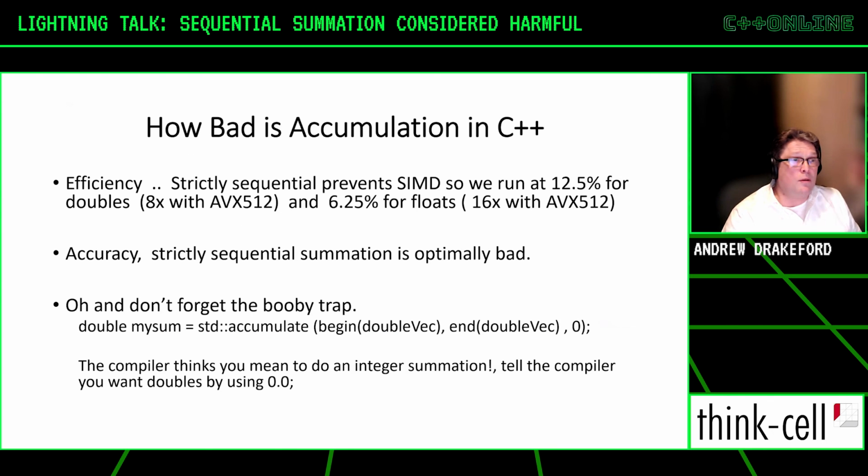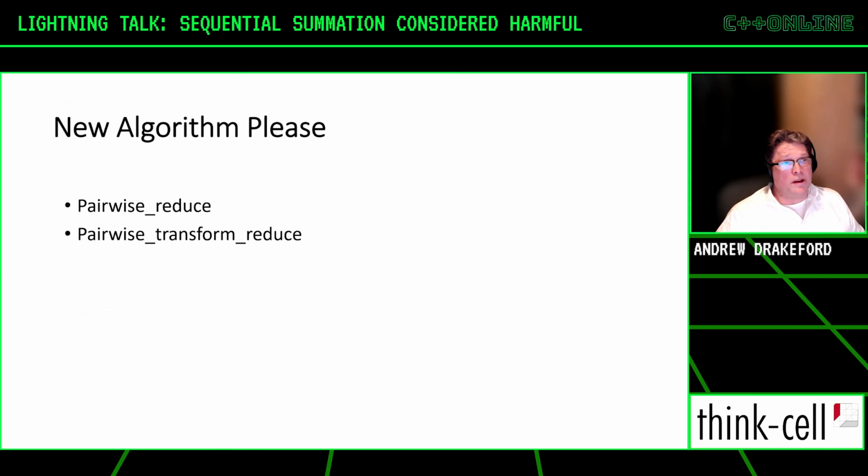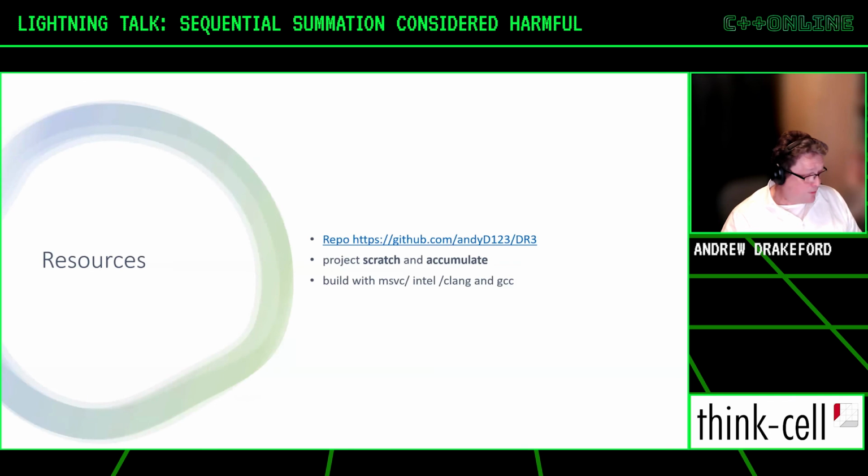So how bad is accumulate? Efficiently, it's about 12% efficient. Accurately, well, it's not good. Oh, and don't forget the booby trap. It would be nice if we could have a new algorithm, please. So pairwise reduce, pairwise transform reduce, and there are resources available here. That's me done. Thank you very much.